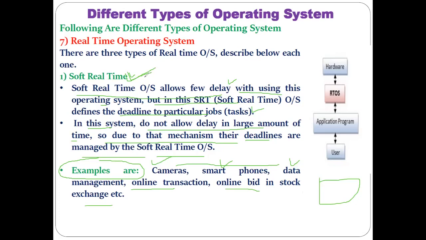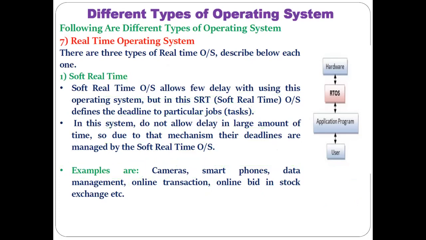So you can call the Android operating system a soft real-time operating system. Also, when you click on the camera, it takes some microseconds to take the picture. Also, when you do an online transaction, net banking, it takes some delay to transfer the money from sender to receiver. In all these applications, the kind of operating system utilized is called a soft real-time operating system, because some amount of delay is allowed in processing that particular task or completing that particular job. That is the reason it is referred to as a soft real-time operating system.